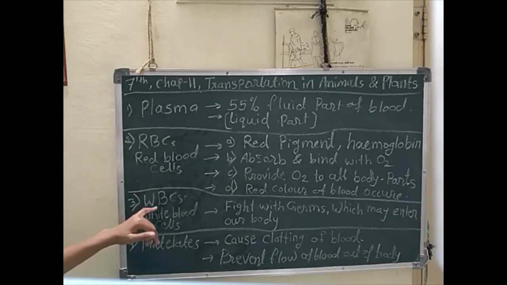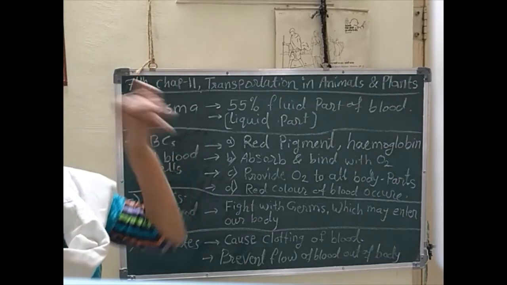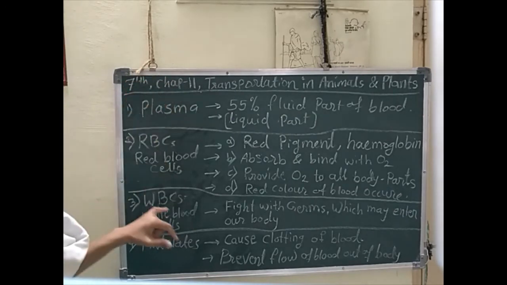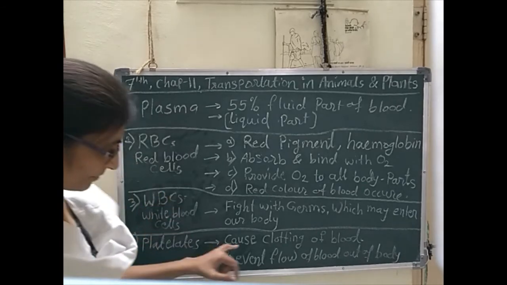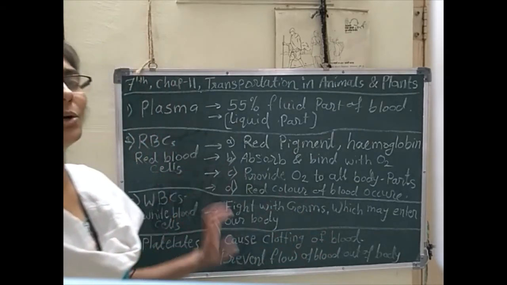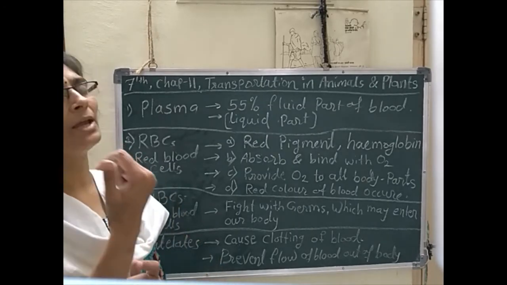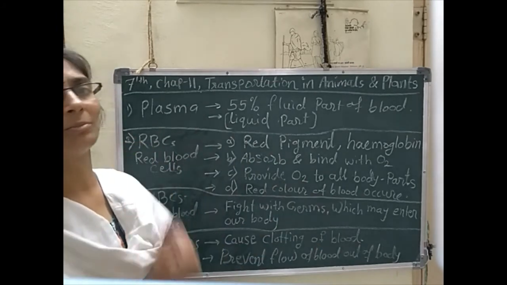Then platelets. With the WBCs, platelets are also present in the middle layer, that thin portion. What are platelets? They cause clotting of blood. Due to these platelets, our blood gets clotted. And why is clotting necessary? It is a very necessary process. Otherwise, if we have any wound, all the blood of our body would flow out of the body.